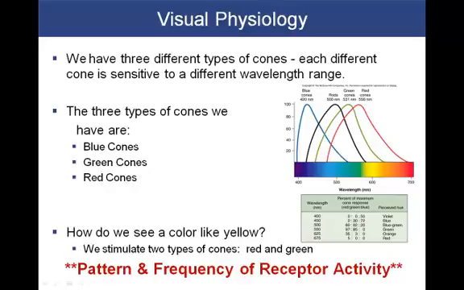Well, the answer is the pattern and frequency of receptor activity. Again, we see this time and time again. It's the pattern and frequency of receptor activity. The textbook will note that colors like yellow are perceived through the stimulation of red and green. So it's a combination, it's a pattern, it's a frequency.